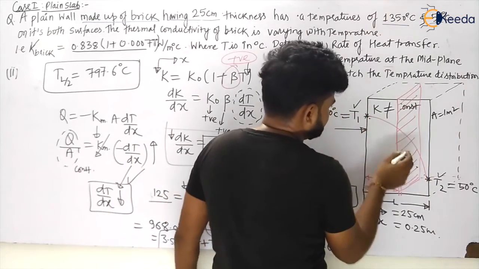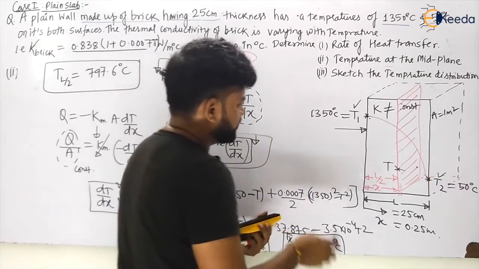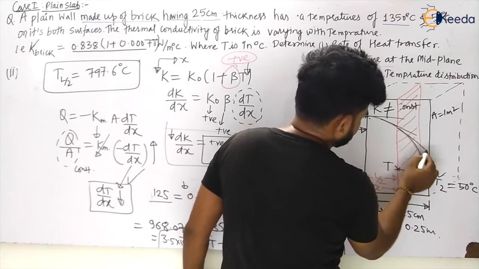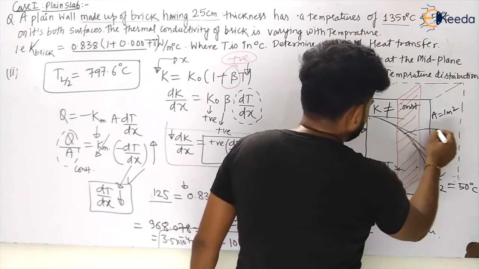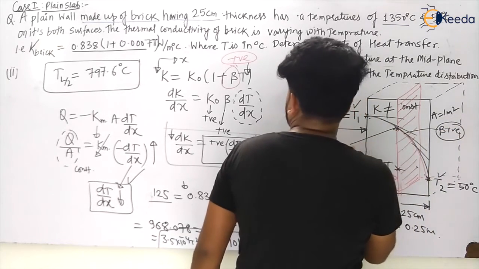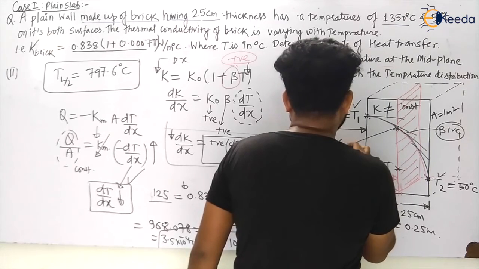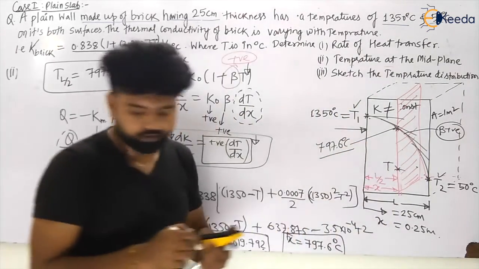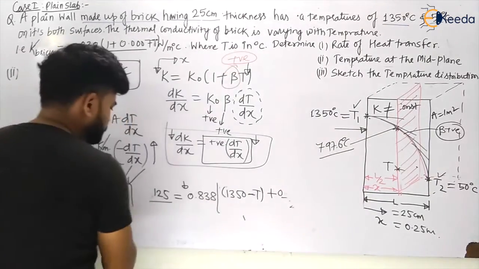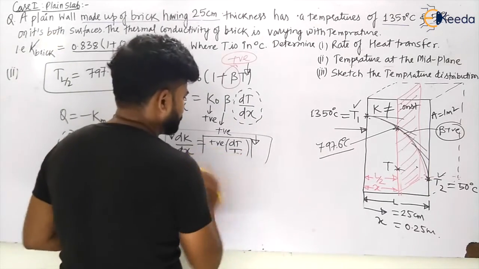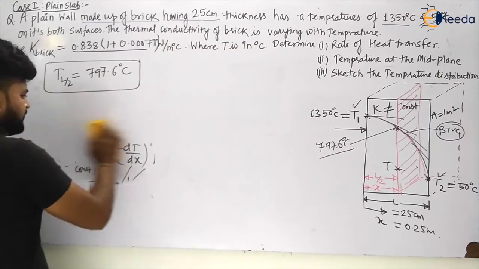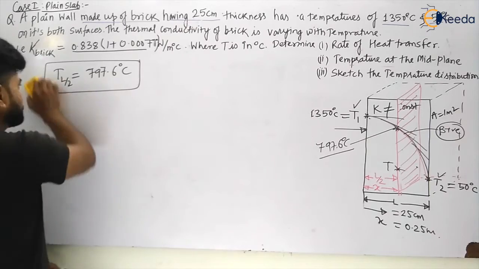And in this direction, let us see, it is not visible properly. So in this direction your dt by dx is decreasing, my dear students. Okay, so this will be for beta positive, or this will be the temperature profile at mid plane. The temperature will be equal to 797.6 degrees Celsius. So this will be your temperature distribution. I hope you have understood the concept. So now you can easily calculate temperature at mid plane. You can easily calculate heat transfer. It is nothing, just you have to differentiate a little bit and a little bit of concepts are required. You can do any question, my dear students.